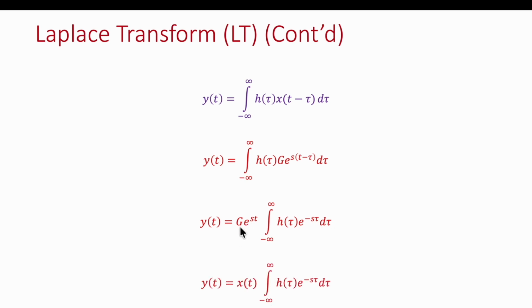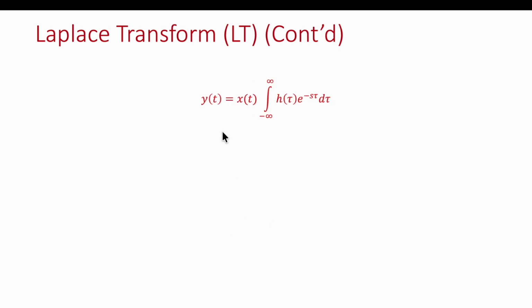And we know G e raised to power st is the input, so we can write x(t) in place of G e raised to power st, and then y(t) is equal to x(t), which is our input, times the integral from minus infinity to infinity of h(tau) e raised to power minus s tau d tau, which is basically the impulse response in the frequency domain, or you can say in the S domain.